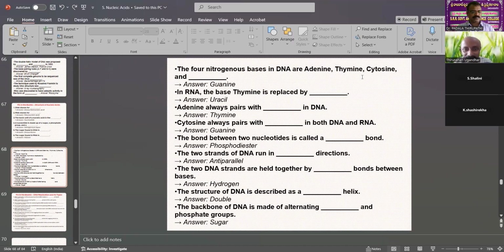Adenine always pairs with thymine. Cytosine always pairs with guanine. The bond between two nucleotides is called a phosphodiester bond. The two strands of DNA run in anti-parallel lines. The two strands are held together by hydrogen bonds: double hydrogen bonds and triple hydrogen bonds. DNA is described as a double helical structure. The backbone of DNA is made up of alternating phosphate groups and sugars.